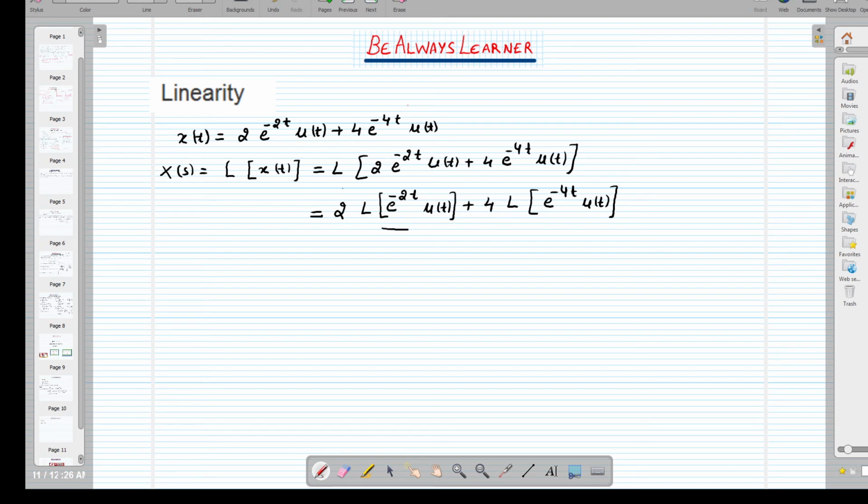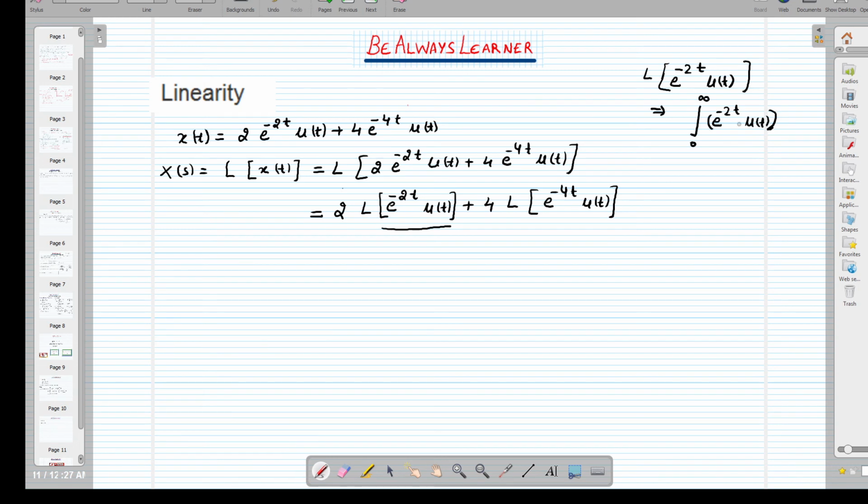Now we have to find out separately so that you can understand better. If e raised to the power minus 2t u(t) is given to you, to find out the Laplace transform of this, how can we proceed? We can proceed like by definition, the integration from 0 to infinity e raised to the power minus 2t u(t).